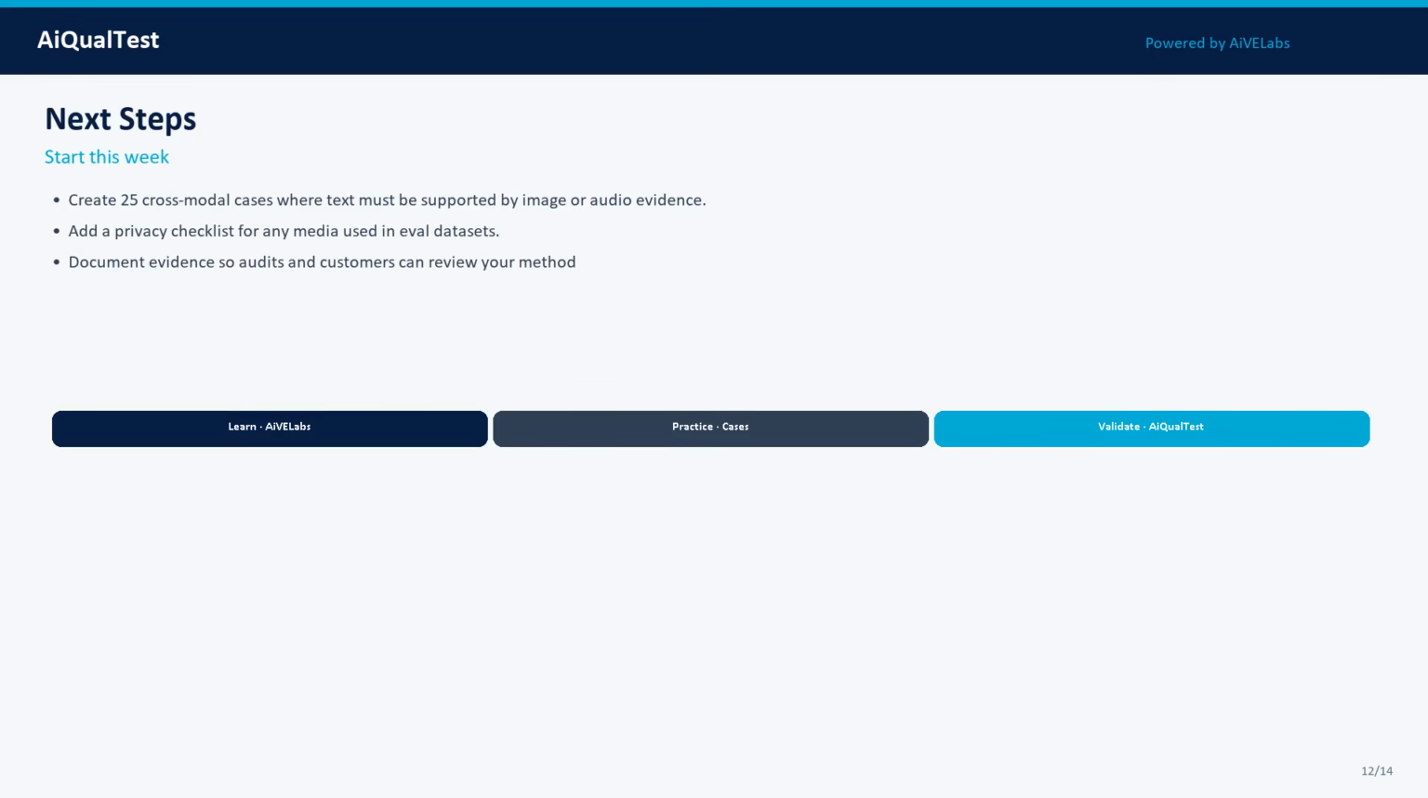Your next steps this week: create 25 cross-modal cases where text must be supported by image or audio evidence. Then, add a privacy checklist for any media used in eval datasets. Keep the artifacts, prompts, datasets, scores, approvals so you can defend the decision later.